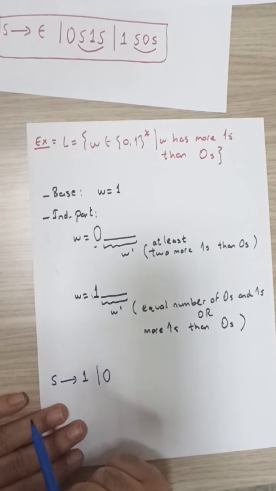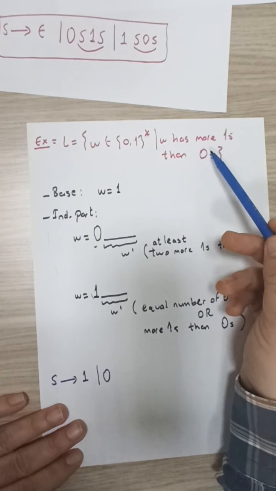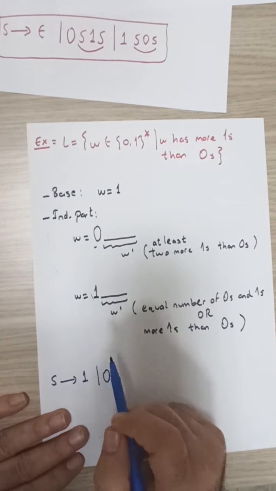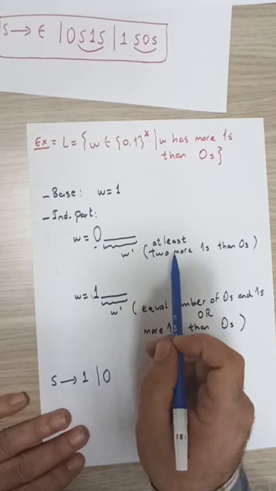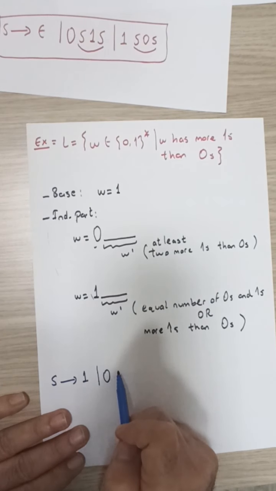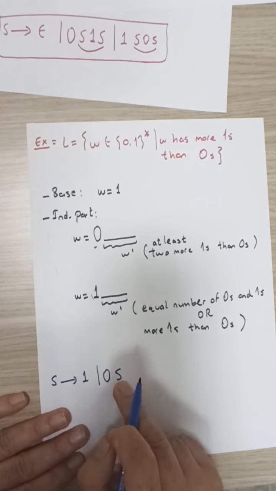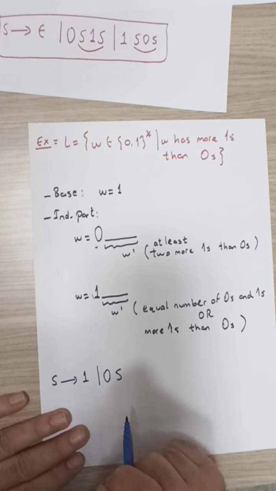We cannot generate it directly because S generates all strings such that strings have more ones than zeros, but we want in W prime at least 2 more ones than zeros. So if we simply just write one S in here, it will not suffice, because it might be the case that S has only 1 more ones than zeros. If that were the case, 0S would have equal number of zeros and ones.